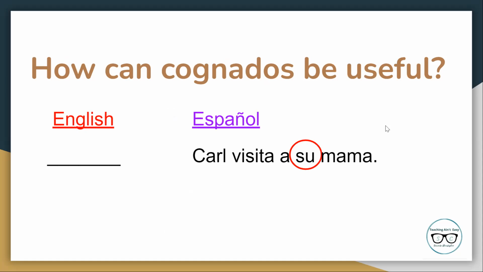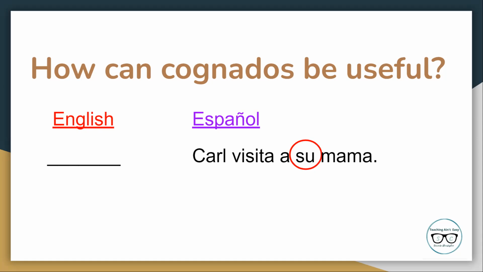All right, so how can cognados be useful? Well, in our first example that we have of translating, Carl visita a su mamá, we didn't probably know what the word su meant, especially if we don't have prior knowledge of Spanish. So, cognados allowed us to figure out what the sentence means because they served as context clues.